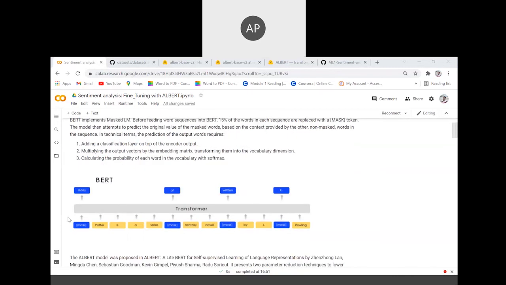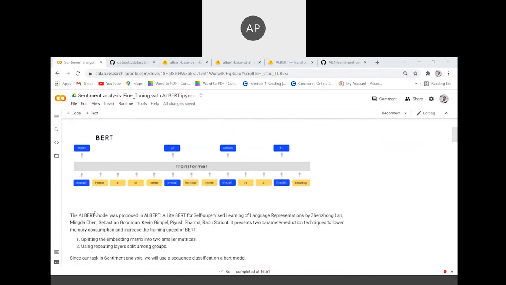What it does is that it masks 15% of the words in a particular input example. It derives the context from both sides, from left to right and from right to left. Then it inputs the unmasked words, derives the context, and from there it predicts the masked words using softmax regression and all. So that is what BERT was.